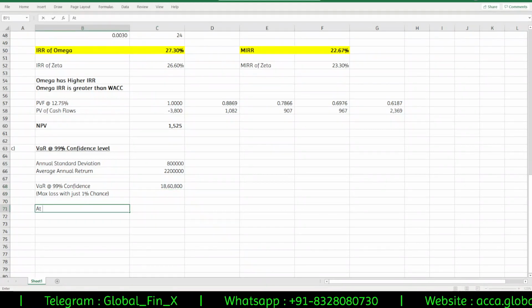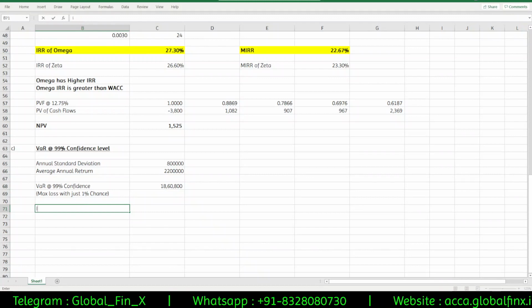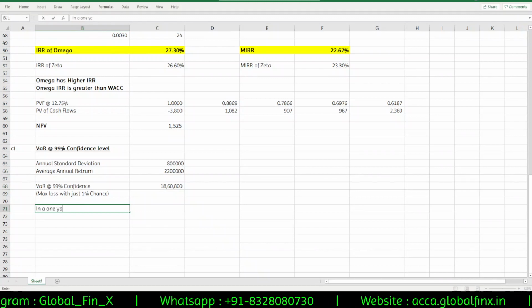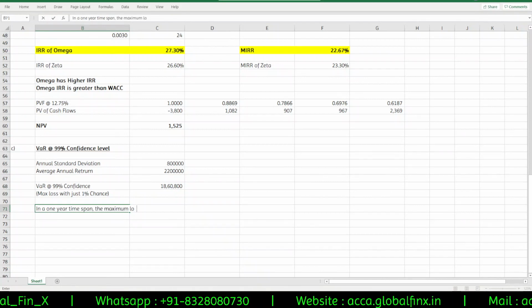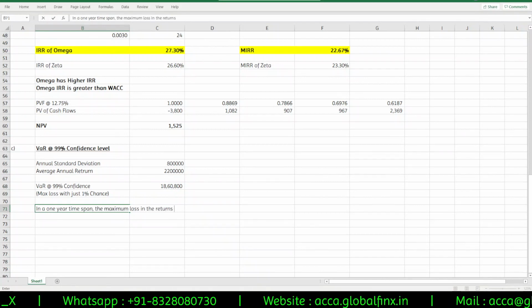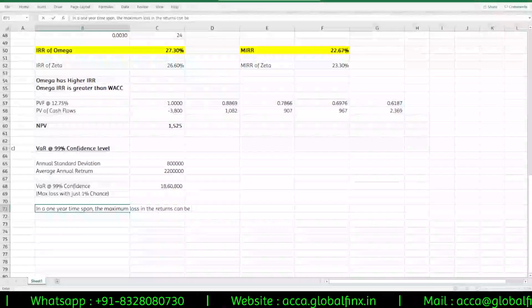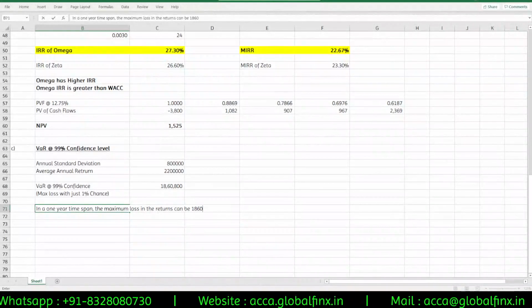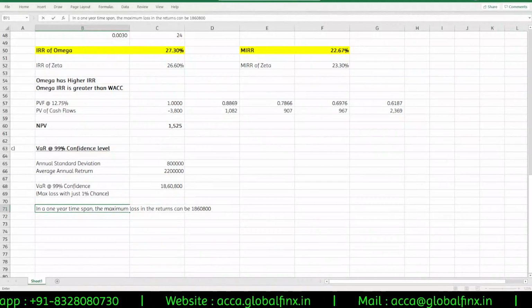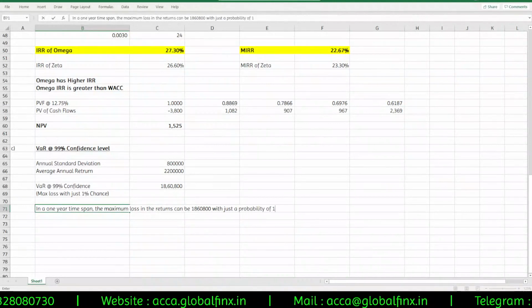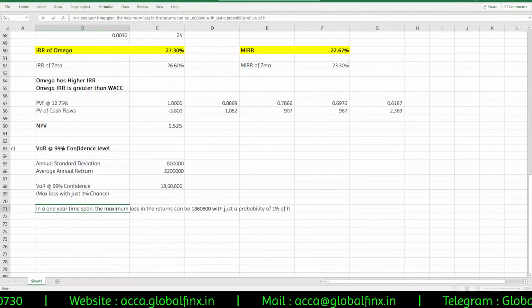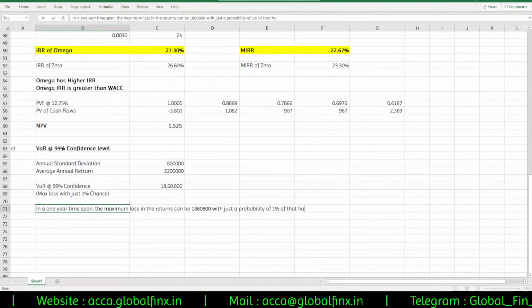So in a 1 year time span, the maximum loss in the returns can be 1860800 with just a probability of 1% of that happening.